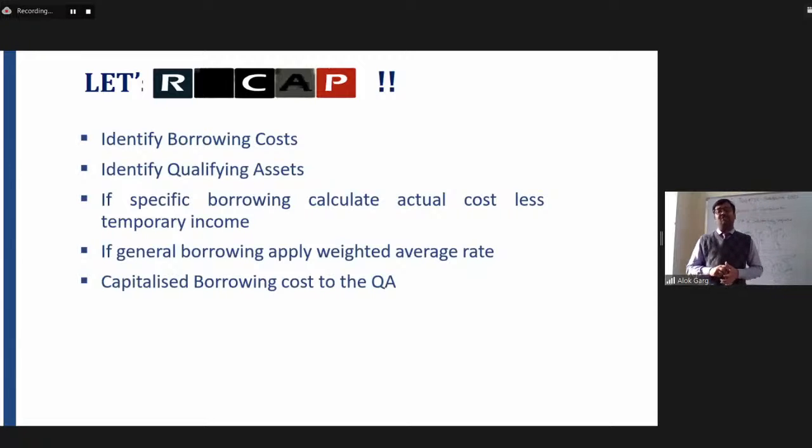Then we discussed cessation of capitalization. This capitalization should be stopped when the asset is substantially completed, and if the construction is in parts, like school, mall, and residential building, and each part can operate independently, then the borrowing cost capitalization should be stopped on that particular part if that part is substantially completed. But if all the parts are dependent, in that case, till the time the entire thing has been substantially completed, borrowing cost should continue to be capitalized.